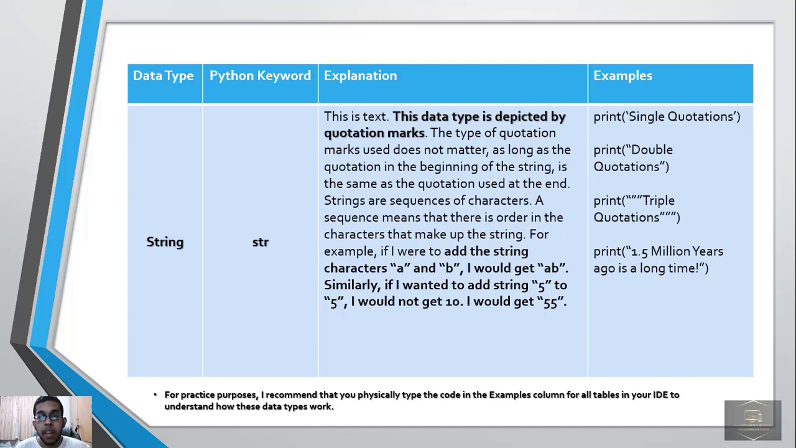For example, if I were to add the string characters A and B, I would get AB. Similarly, if I wanted to add the strings 5 and 5, I would not get 10, I would get 55. Examples: print single quotations, print double quotations, print triple quotations, print "1.5 million years ago is a long time".